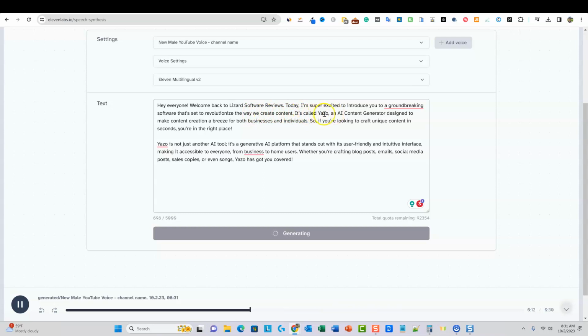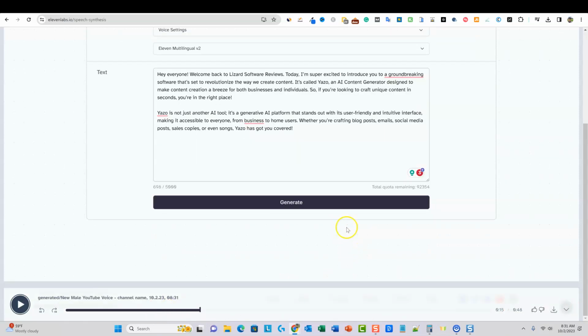It's called Yazo, an AI content generator designed to make... It sounds perfect. I mean, it just literally sounds like a human being is reading this, right? So we are good right here. So what I'm going to do, it's still generating, it's still working on that.